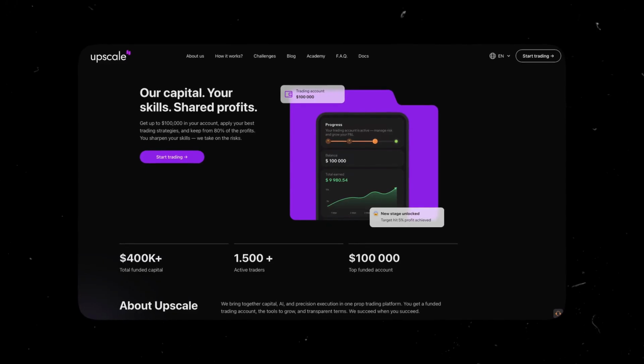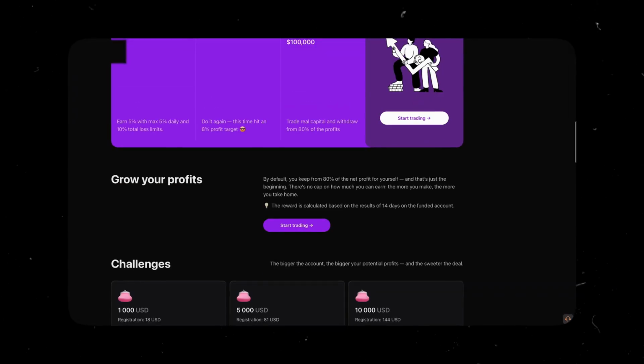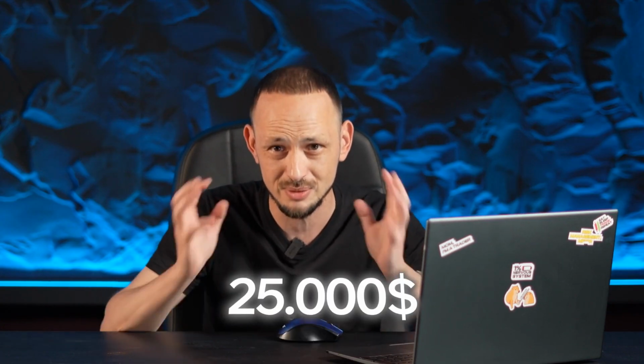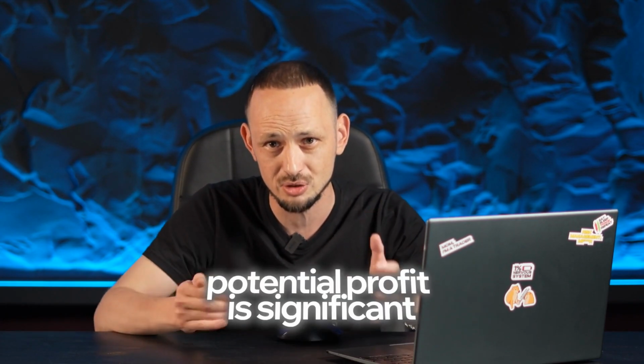So the dream just sat on the shelf until Upscale came along, and I saw the opportunity there. With Upscale's prop model, I risk just 1% while managing a full $25,000. It's the perfect sandbox. The volume's close to real, so the check will be as clean as possible. The potential profit is tangible. If the experiment fails, the loss is limited to the cost of the challenge.